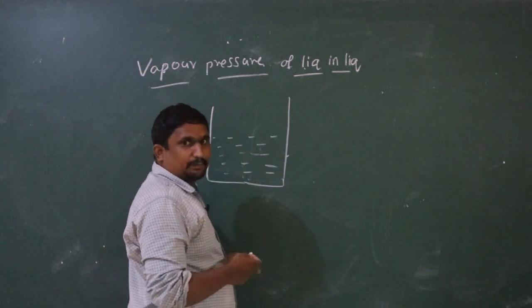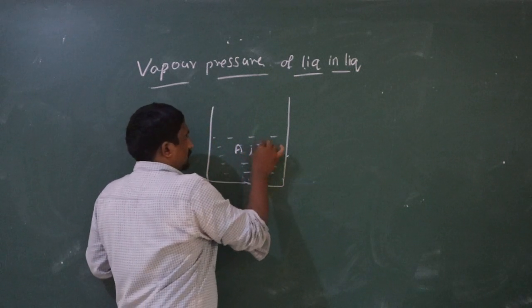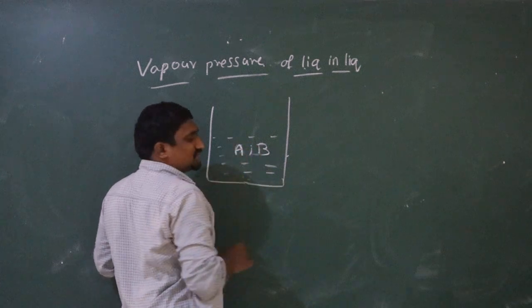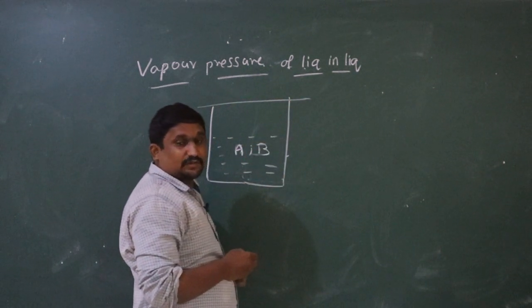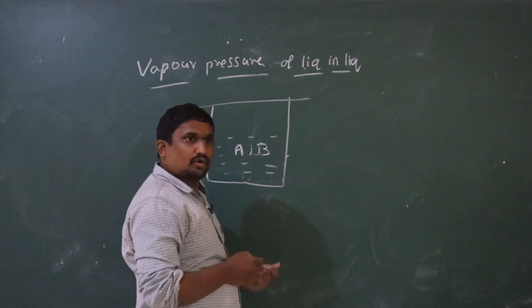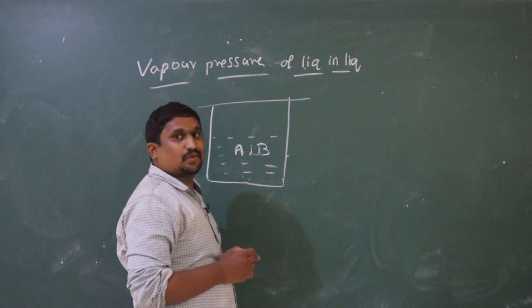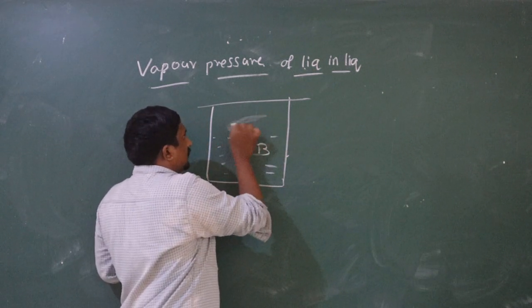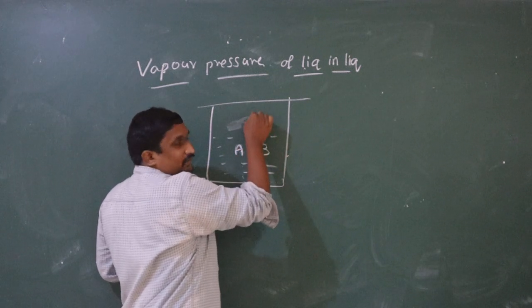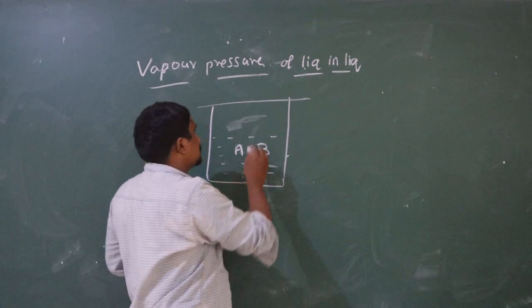Here, liquid in liquid type of solution means the solution has two components. Both the components are present in liquid state only. Since both the components are present in liquid state, we can say that both the components are volatile in nature. This A component is also converting into vapor state, as well as the B component also converting into vapor state.